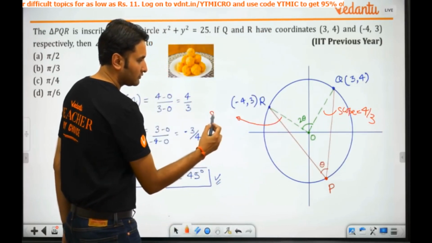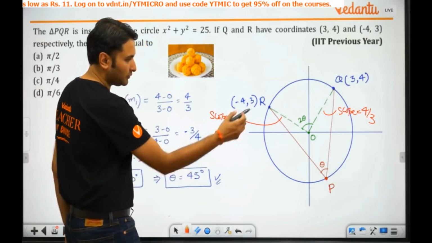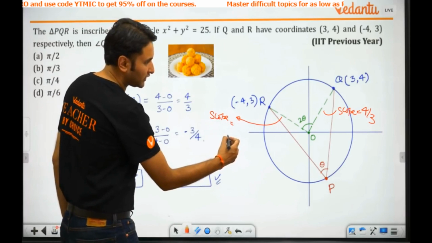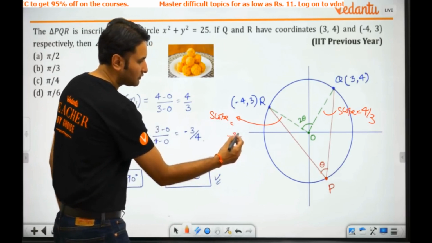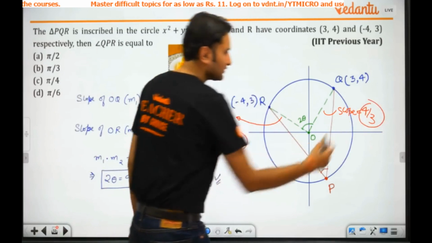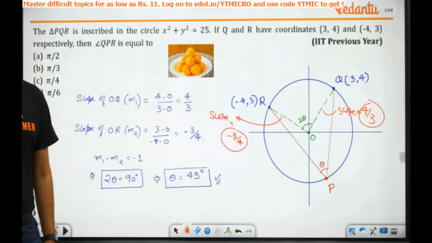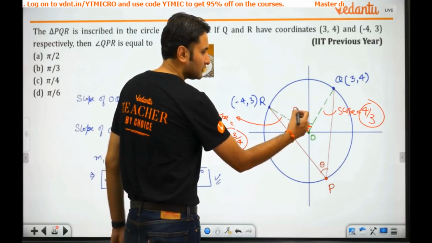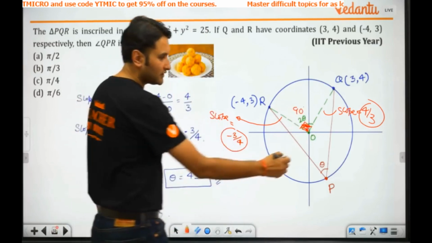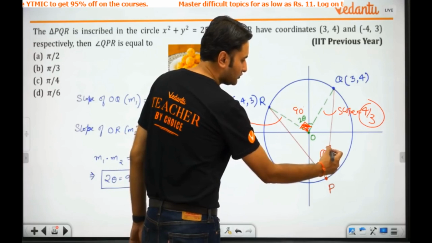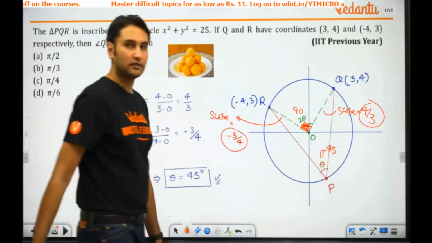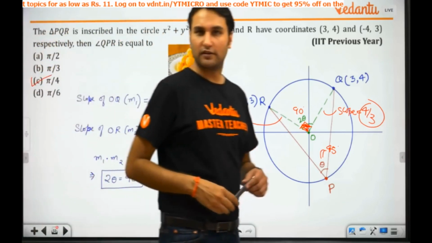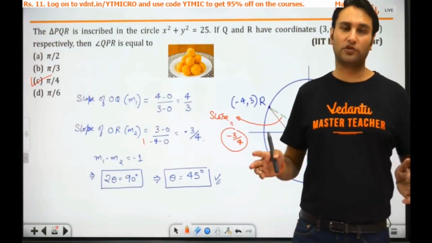What is the slope of the other line? Look carefully. Its slope will be 3 minus 0 upon minus 4 minus 0, which is minus 3/4. The product of these slopes is minus 1. So this angle is actually 90 degrees. So this angle is half of that, equal to 45 degrees. That's your answer. Pi/4. Again, simple, right?